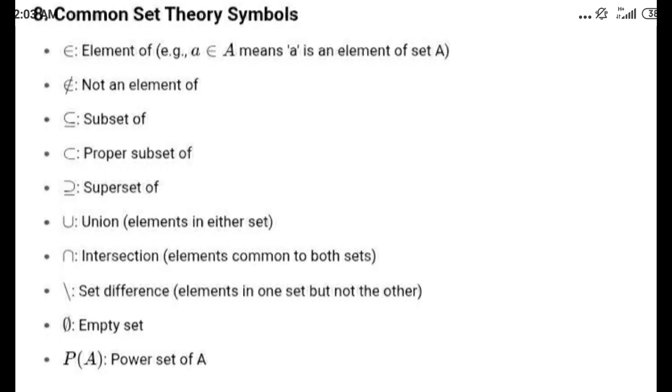Next are the common set theory symbols. The first symbol is 'element of'. Example: a ∈ A means a is an element of set A. Next is 'not an element of'. Third is 'subset of'. Fourth is 'proper subset of'. Next is 'superset of'. Next, union: elements in either set. Next is intersection: elements common to both sets. Next is set difference: elements in one set but not the other. Next is the empty set. Last is P(A), which means the power set of A.